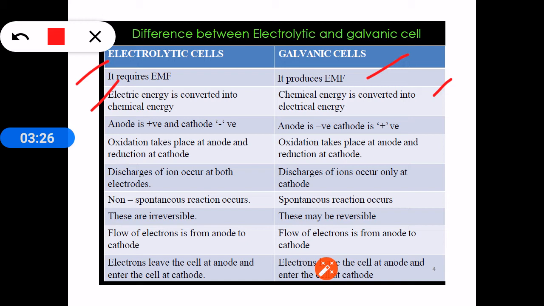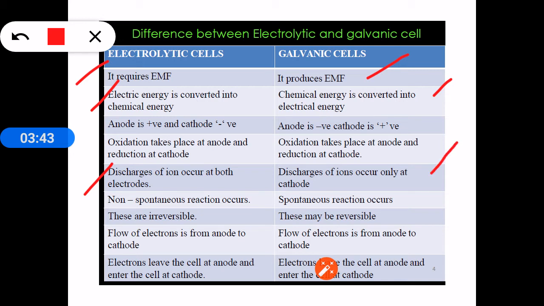In an electrolytic cell, discharge of ions occurs at both electrodes. We have seen that Na+ and Cl- have discharged at their respective electrodes, whereas in the case of a galvanic cell, this we will learn in detail in the coming slides,